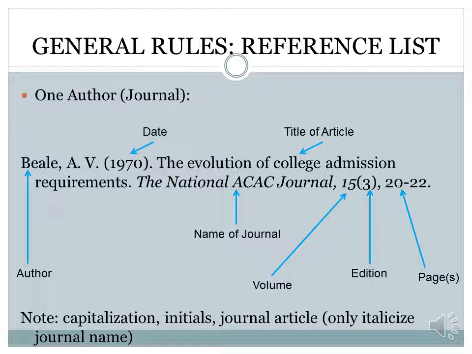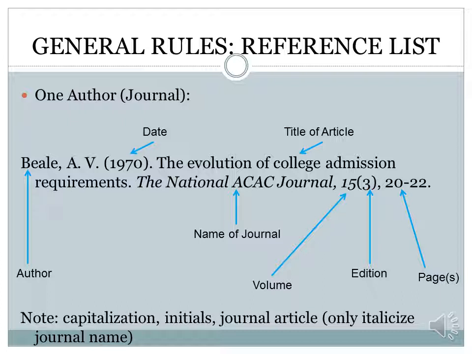Some general rules for your reference list. This example is going to be one author, and that's going to be a journal article. So if you note here that we start initially with our last name, followed by a comma and the first initial, middle initial. If there's no middle initial given, it's fine to omit it. Then notice that we have the published date, in parentheses again, followed by a period, and we have a title of our article here next. Now notice the title of the actual article itself is not italicized, and that nothing is capitalized other than that first letter of that first word in the title.